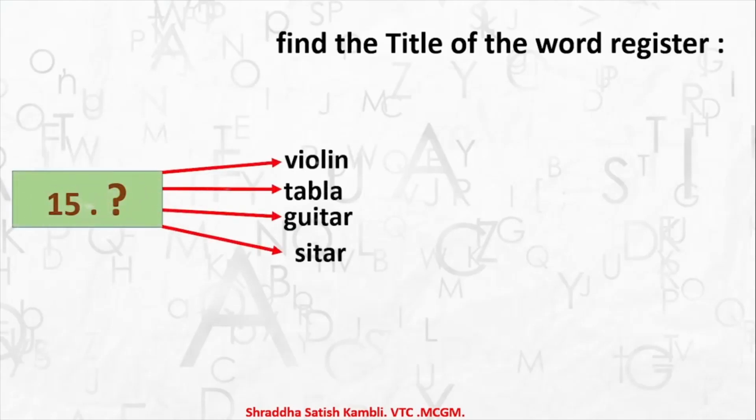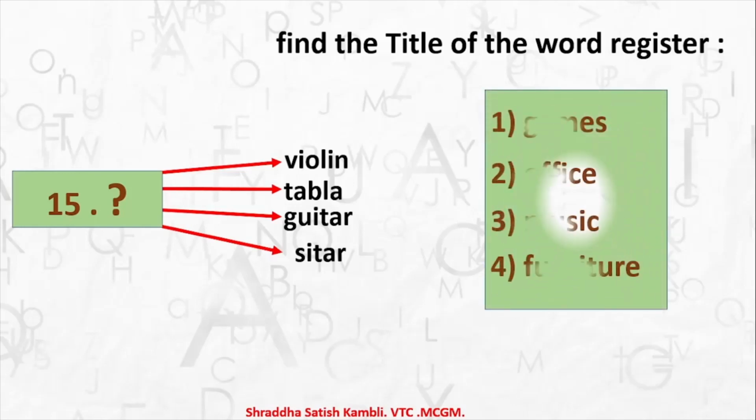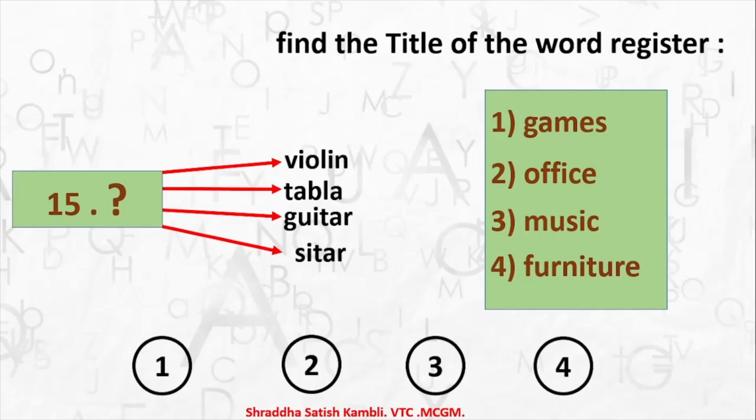So find the title of the word register. And what is the word register here? It is violin, tabla, guitar and sitar. Simple, isn't it? So what will be the title? Will it be games? Will it be office? Will it be music? Or will it be furniture? So are these words violin, tabla, guitar and sitar related to games or office or music or furniture? So will it be option number 1, 2, 3 or 4?